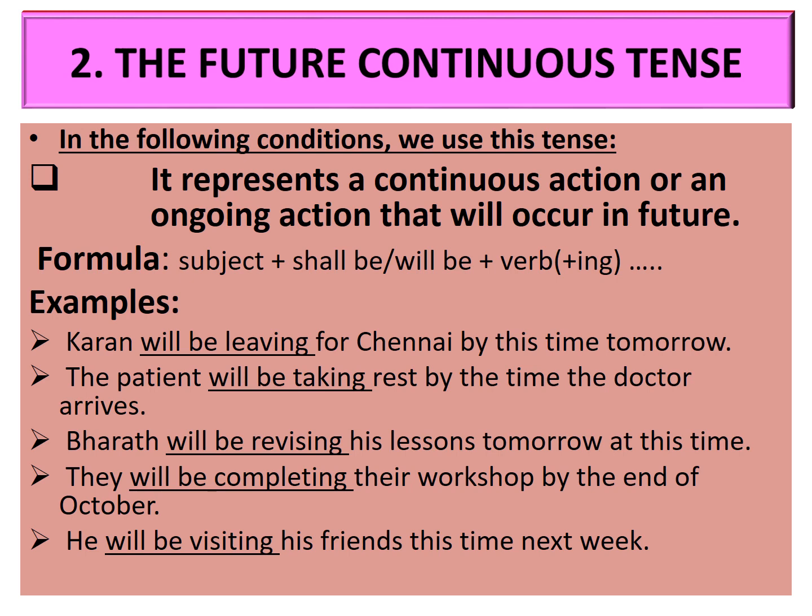They will be completing their workshop by the end of October. By the end of October in future, what action will be going on? They will be completing their workshop. Will be completing their workshop. He will be visiting his friends this time next week. This time next week in future, what action will be going on? He will be visiting his friends. Will be visiting. Hope you followed.